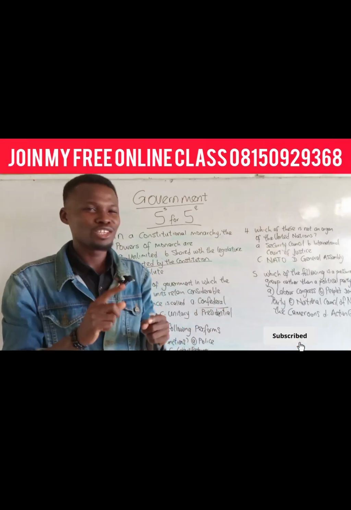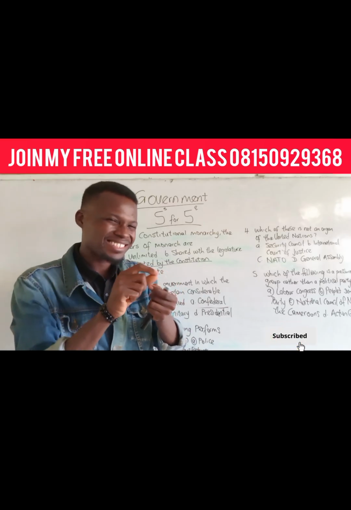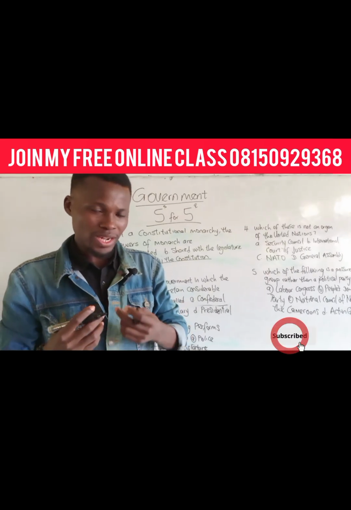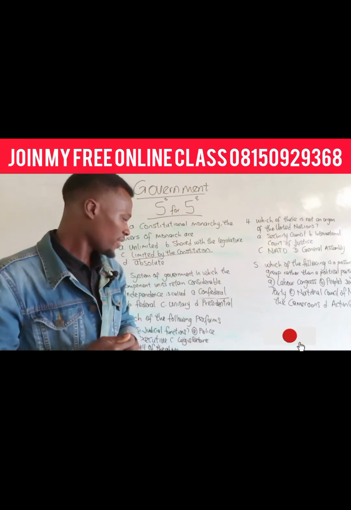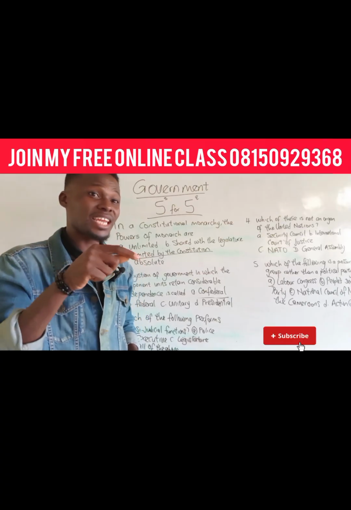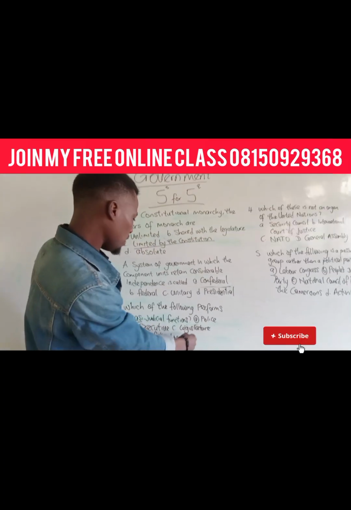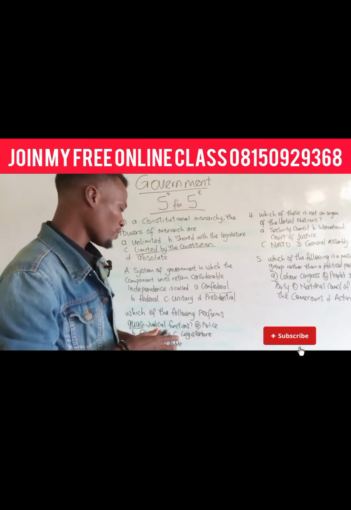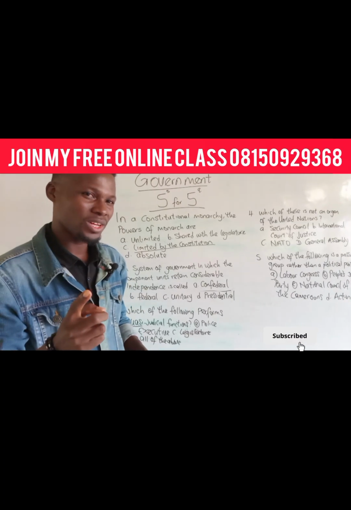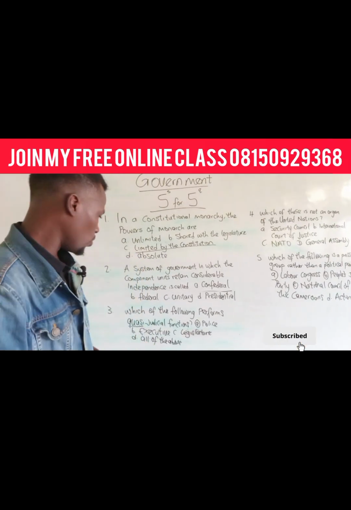But there are times that some of these arms perform a function that is similar to another. So the meaning of quasi is similar. Quasi means similar. So, for example, if the executive performs a particular function that looks like that of the judiciary, it means that that function is a quasi-judicial function. If the judiciary also performs a function that is similar to that of the legislature, that means that function is a quasi-legislative function. All right.